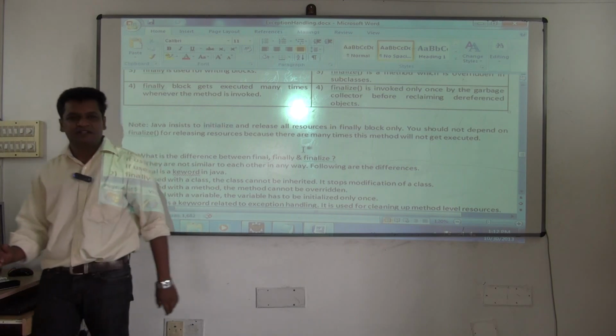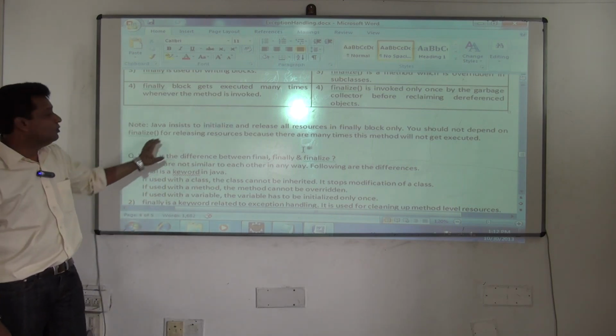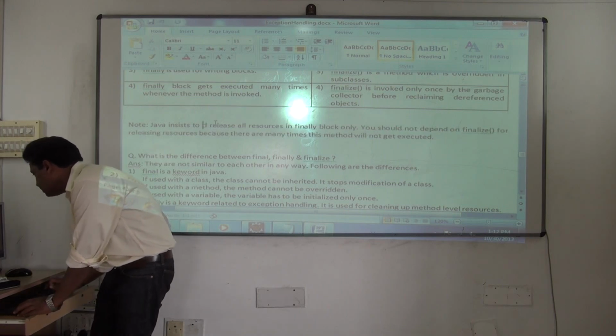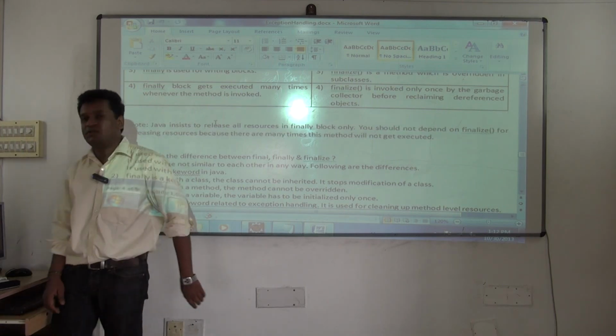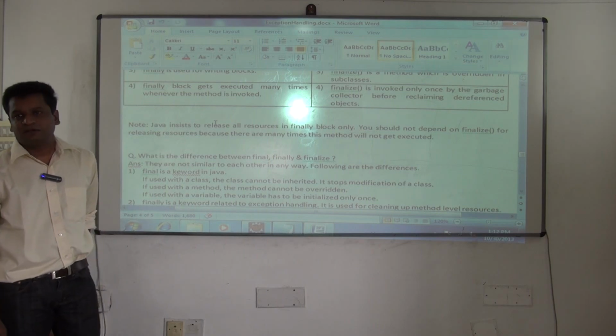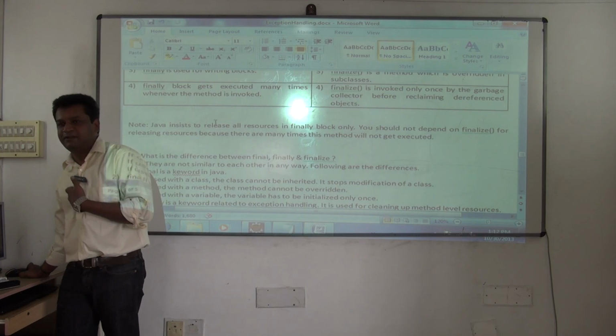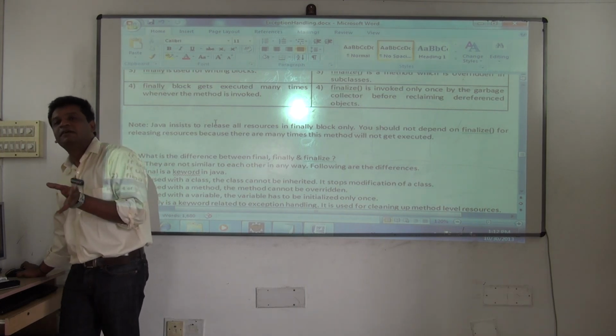Are you getting that point now? Java insists to release all resources in the finally block. You can put it like that. Because if you initialize there also, problems will happen. Understood?